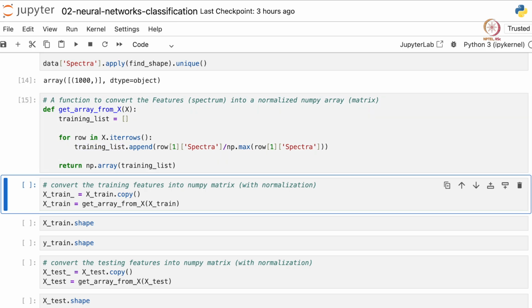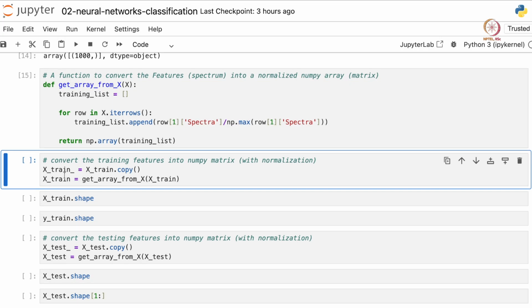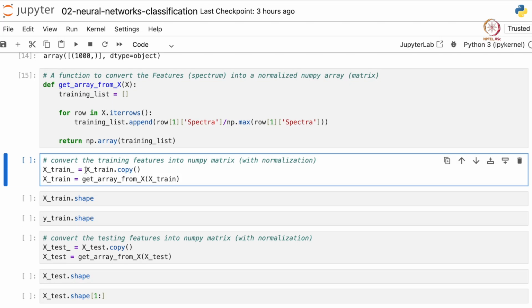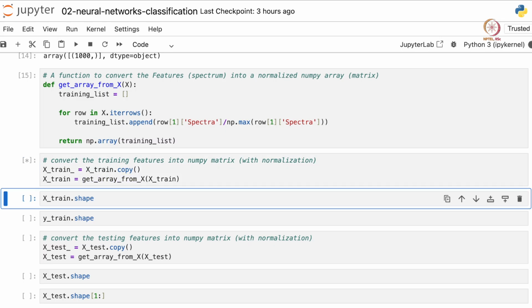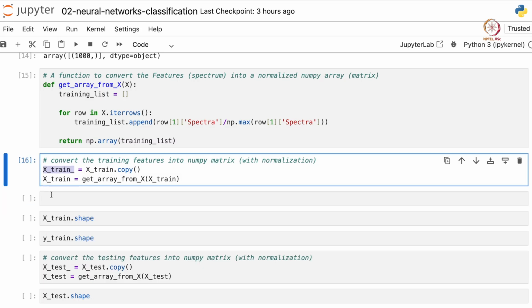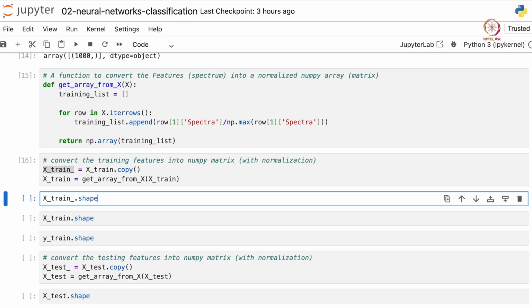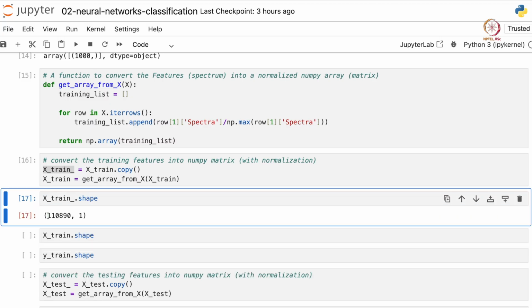Let's run this and see how this function works with xtrain. Just to not lose data, we make a copy of xtrain and store it in xtrain underscore. Then we pass xtrain to this function get array from x and store the result again in xtrain, so xtrain is getting modified. Let's run this and then compare the shape of xtrain before and after. Xtrain before running this is xtrain underscore, and if we see its shape, it's 1,10,890 rows and one column.